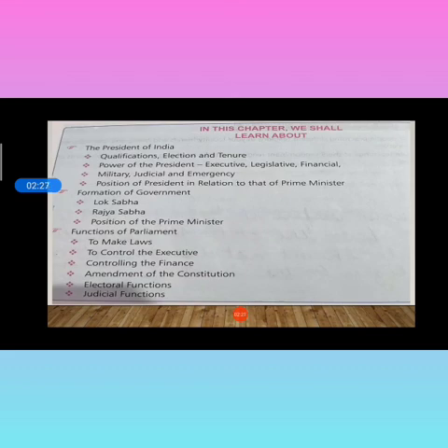Then electoral function and judicial function. These are the things we are going to study in this chapter. As I told you, we have to concentrate most on these three things.